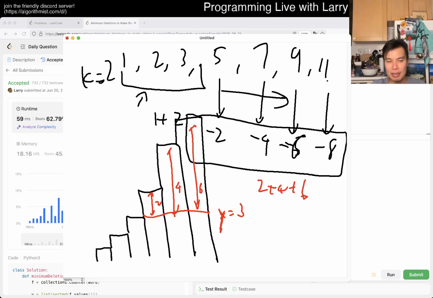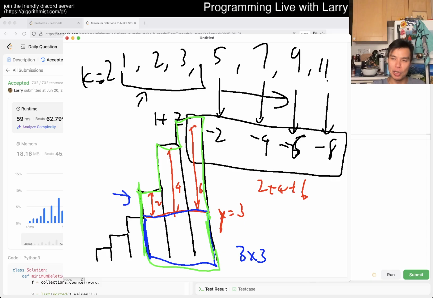Well, it consists of 2 components. One is this component, which is easy to calculate because it's just 3 times 3. And then the other is where we get the prefix sum from, because we knew the sum of the green portions, and the green portion does overlap with the blue portions, just to be clear. If we take the green and we minus the blue, then you get the red. And that's basically the idea behind that.